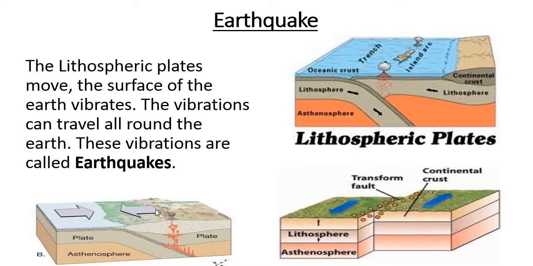Here also, when water bodies just below one plate and a landmass converge, again movement will take place. Here it is forming a transform boundary, here it is forming a convergent boundary. Because of the convergent, divergent and transform boundaries, plates are moving, and because of the movement of plates, earthquake is caused.